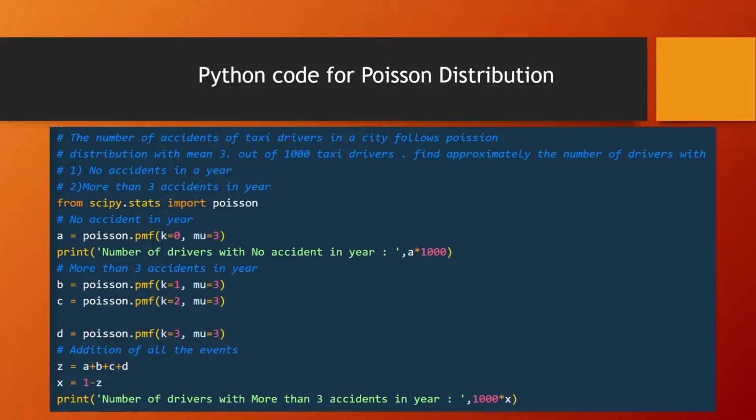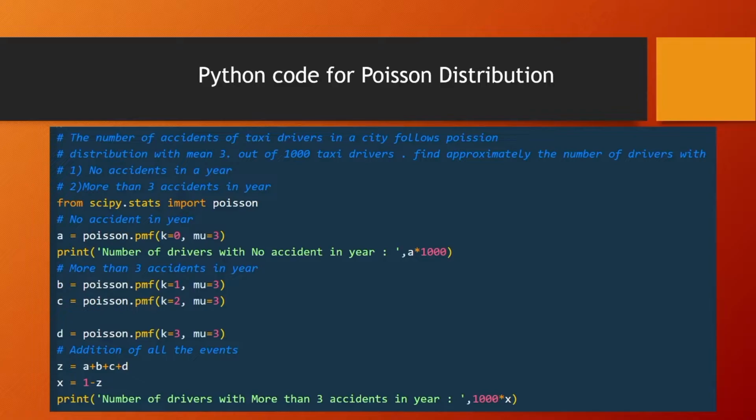We have written a Python code for Poisson distribution. We have taken an example to understand the code. The number of accidents of taxi drivers in a city follows Poisson distribution with the mean 3. Out of 1000 taxi drivers, find approximately the number of drivers with no accidents in a year, and second, more than 3 accidents in a year.